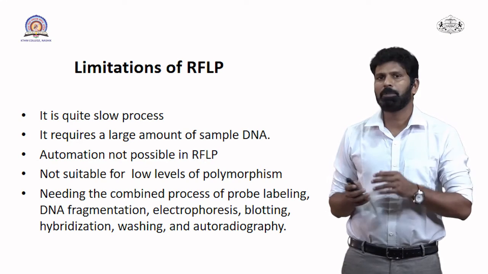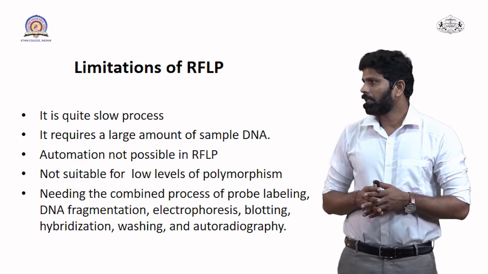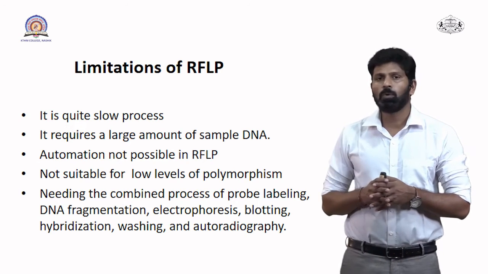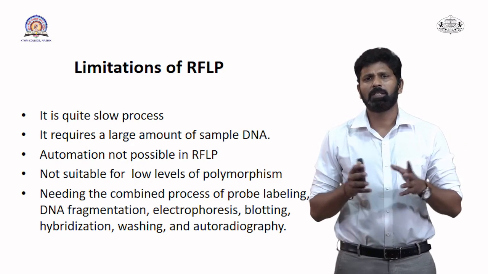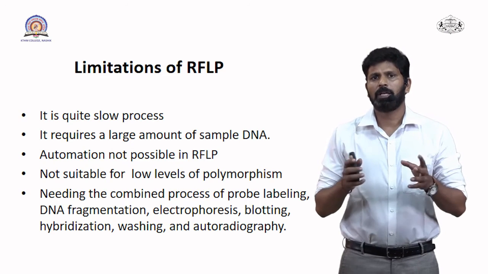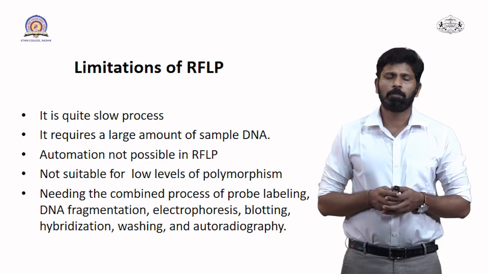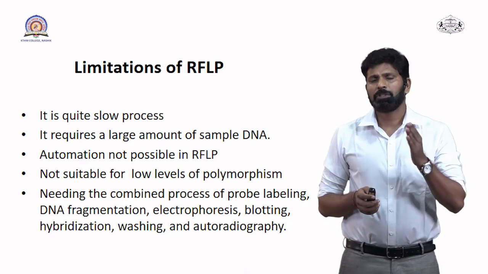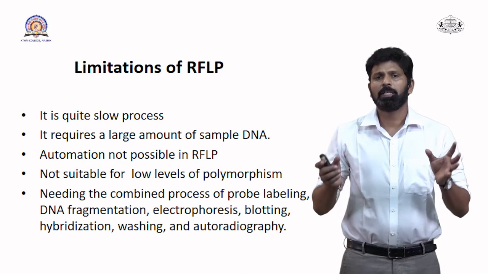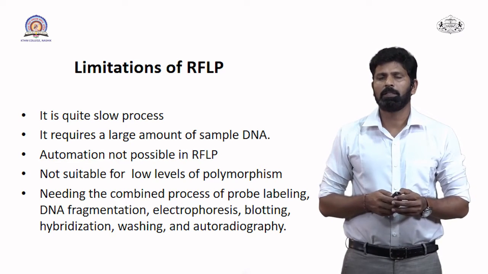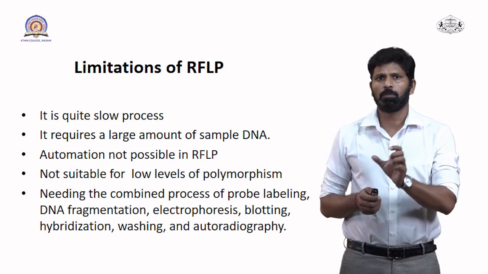This is one of the limitations of RFLP, and it is also not suitable for a low level of polymorphism. There are some organisms which are different from one another, but at the genetic level their genetic material is similar, and that is called low polymorphism.